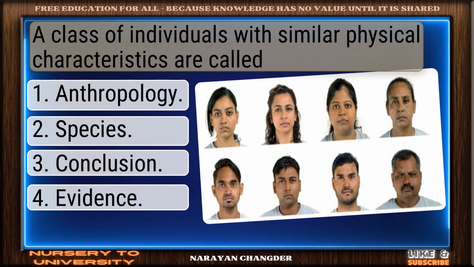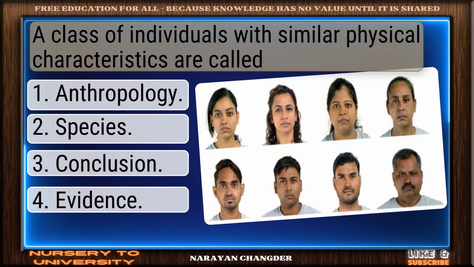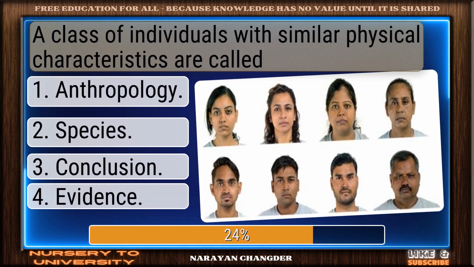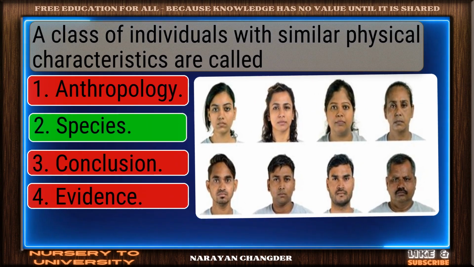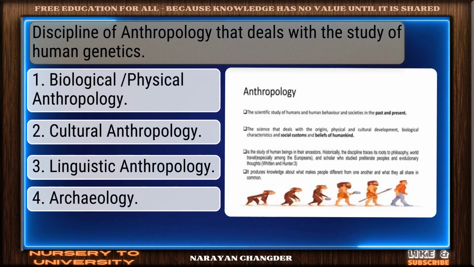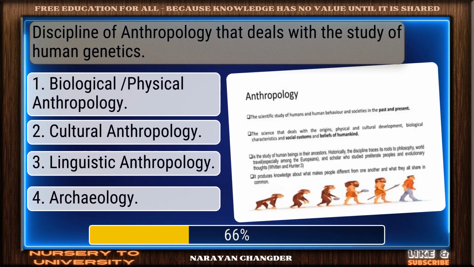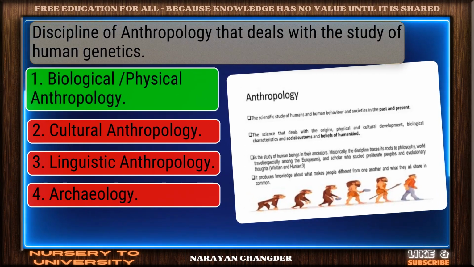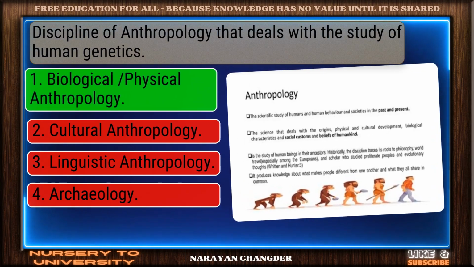A class of individuals with similar physical characteristics are called. Nicely done. Species is a solid answer. Discipline of anthropology that deals with the study of human genetics. Smart move. Biological physical anthropology is an accurate answer.